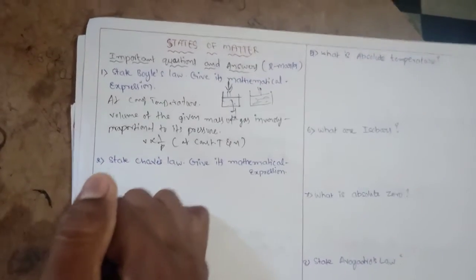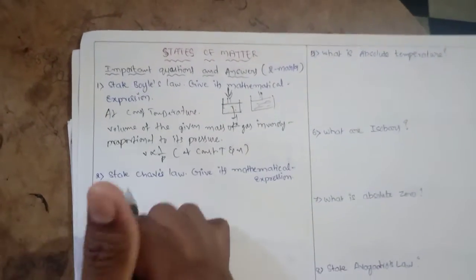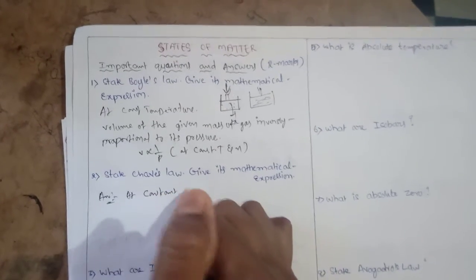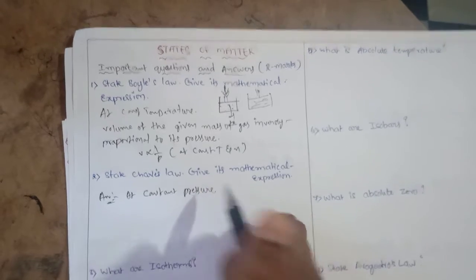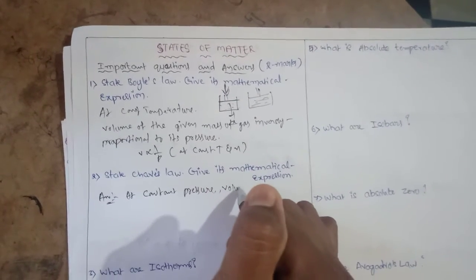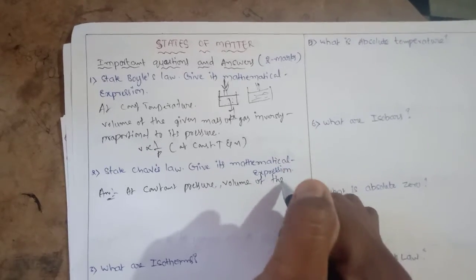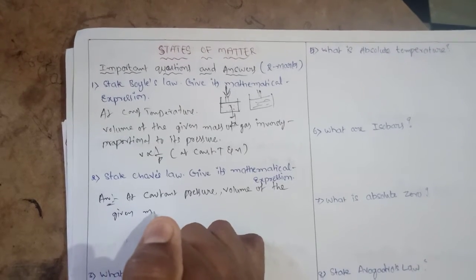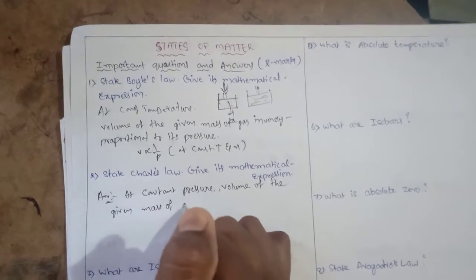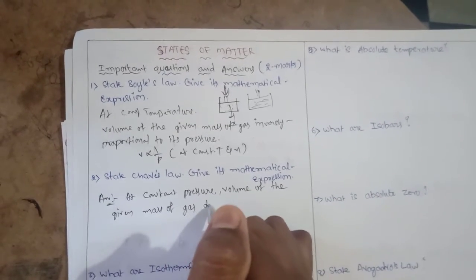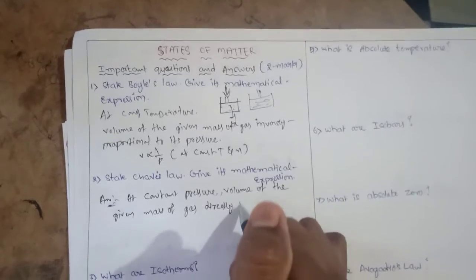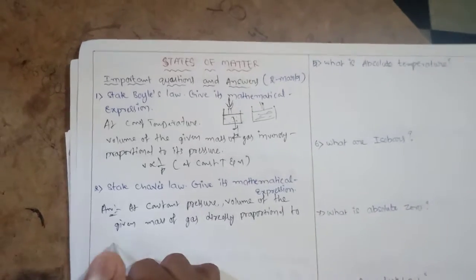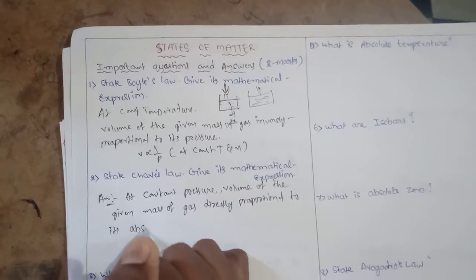So the answer for this question: at constant pressure, the volume of the given mass of gas is directly proportional to its absolute temperature.